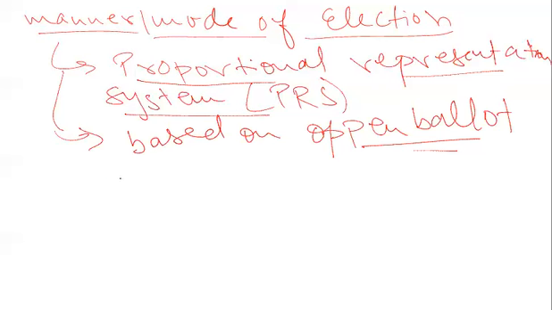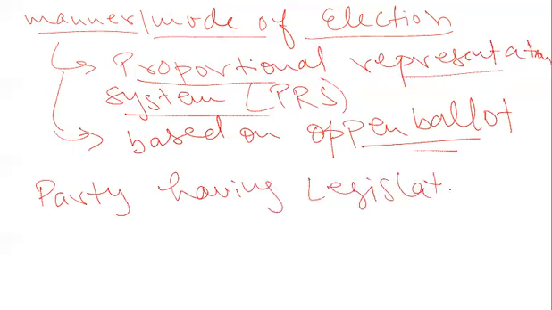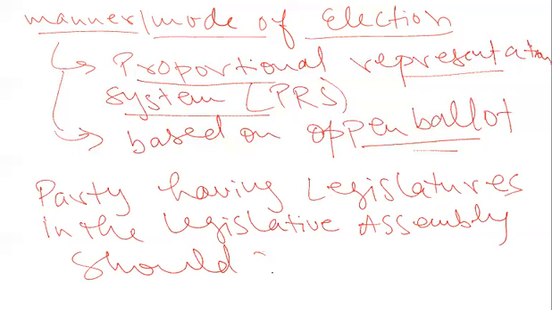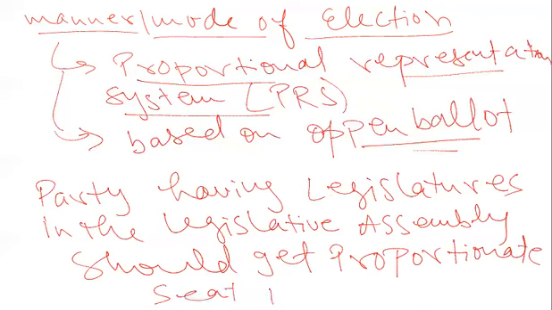What do we mean by proportional representation system? Proportional representation system is that every party having legislators in the legislative assembly of the state should get a proportionate share, a proportionate seat, in the Rajya Sabha. This is called the proportional representation system.